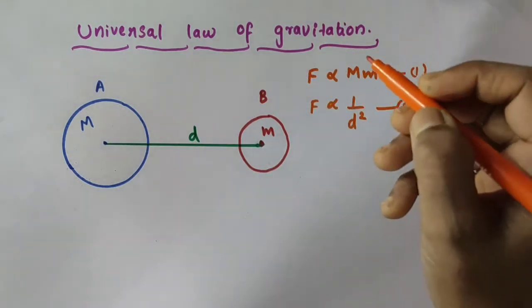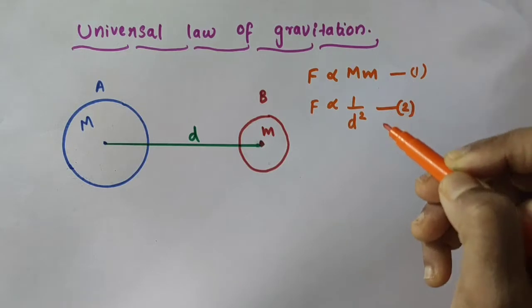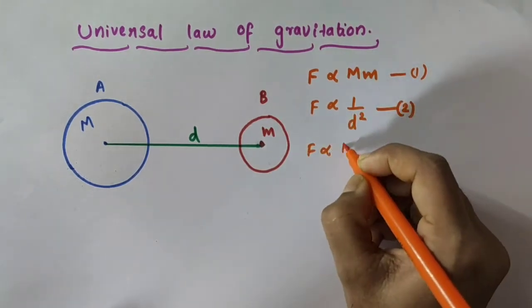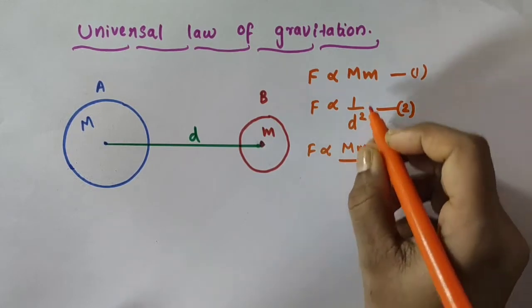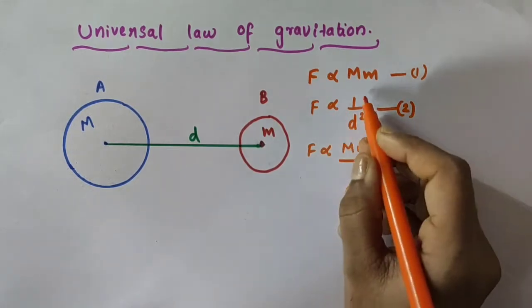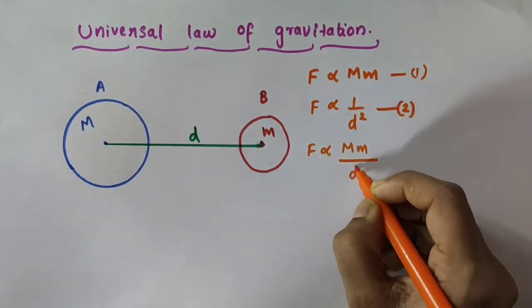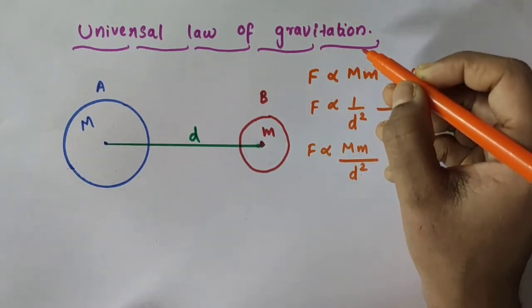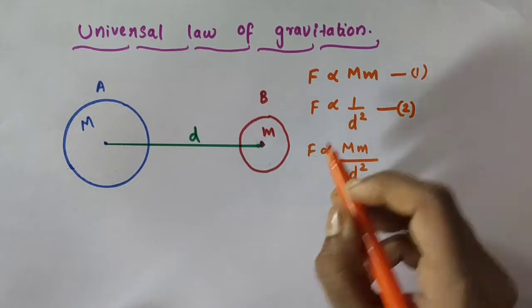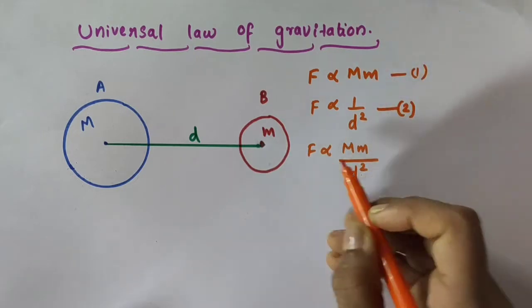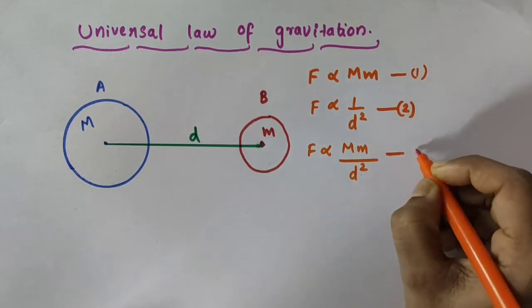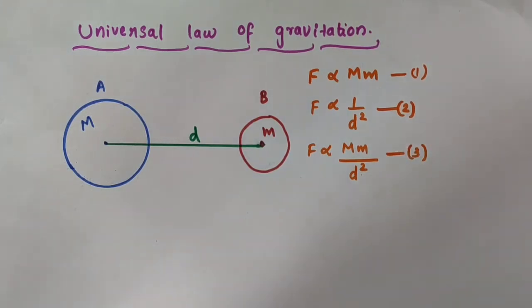Next, I am combining these two expressions, 1 and 2. So we can write F is proportional to the product of their masses, that is capital M into small m. Then F is proportional to 1 by d square, so this can be written as divided by d square. When we combine these two expressions, we can write F is proportional to M into m divided by d square. I am taking this as expression 3.